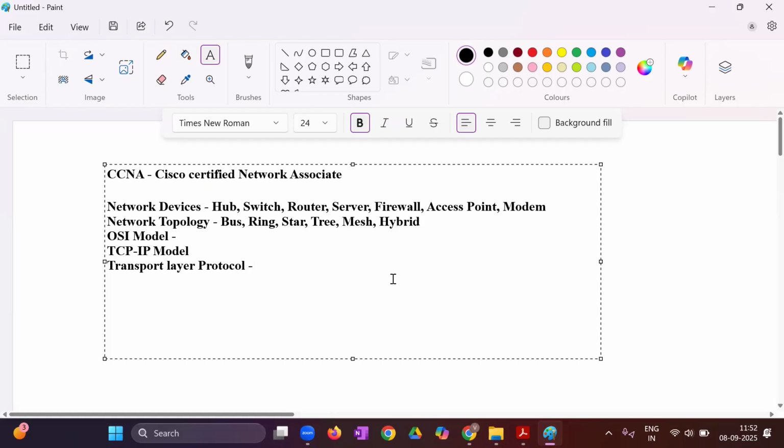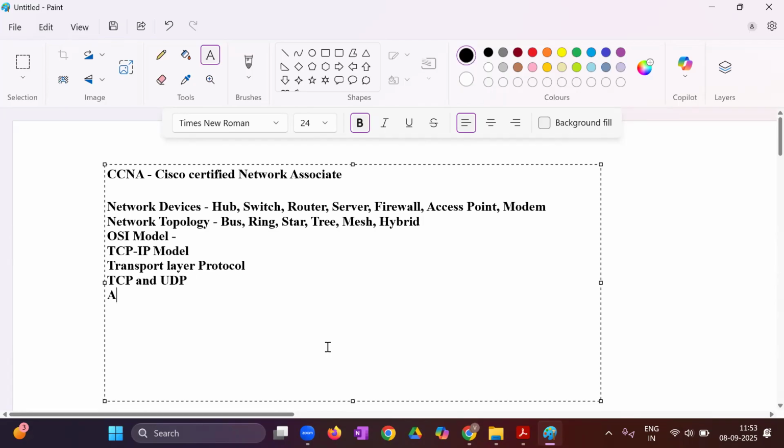Examples can be TCP, UDP, SSL, TLS, where we'll discuss TCP and UDP. That is called as what? Transmission Control Protocol and the User Datagram Protocol.